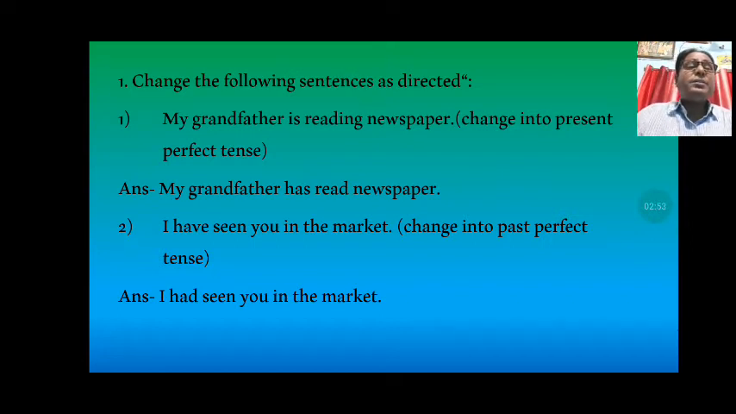Another sentence is, I have seen you in the market. Obviously this is in present perfect, you must have identified it. You have to change the sentence into past perfect tense, and that will be, I had seen you in the market. I have seen you in the market is present perfect. For past perfect, only have is to be changed into had. Therefore the sentence will be, I had seen you in the market.